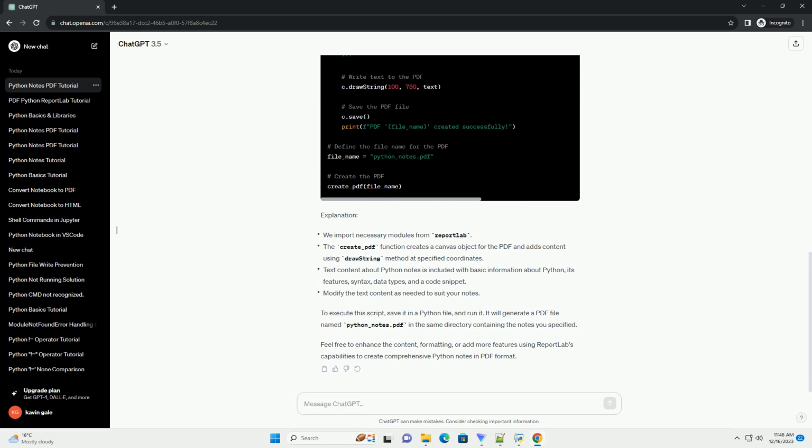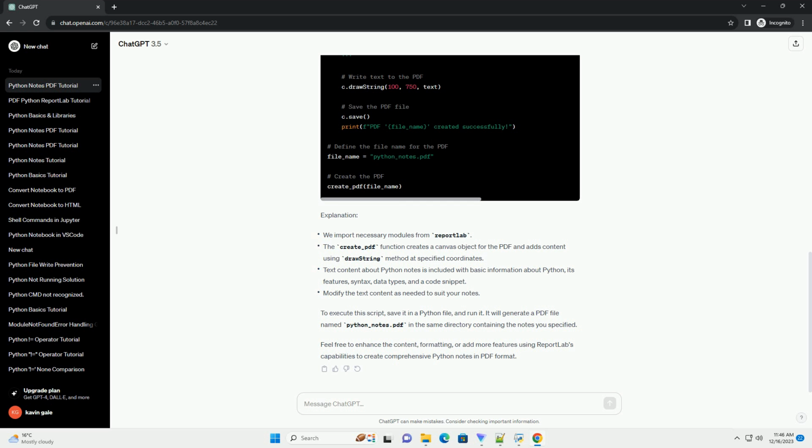Creating PDF notes using Python in 2022 can be accomplished using various libraries such as reportlab, pyfpdf, fpdf, or pdfkit. For this tutorial, we'll use reportlab, a powerful library for generating PDFs. Ensure you have it installed before proceeding. Let's create a Python script that generates a PDF with notes and text using reportlab. Below is an example. Explanation.